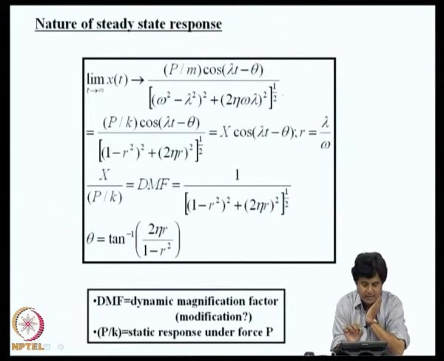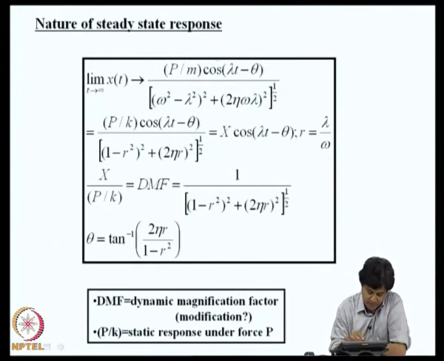Now, we can see a few details about the nature of this steady state. Suppose in the expression for x of t we allow t to go to infinity, the terms that are multiplied by e^(-ηωt) go to 0, and what remains is this function. We can slightly reorganize these terms, and we can define a non-dimensional quantity, which is x, the amplitude of response of x of t, divided by p by k.